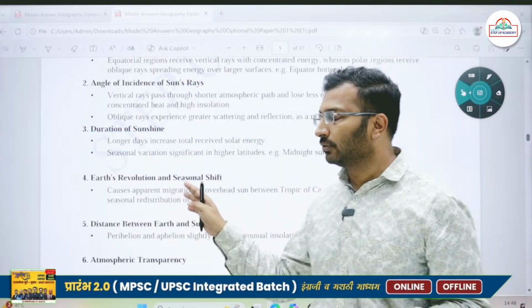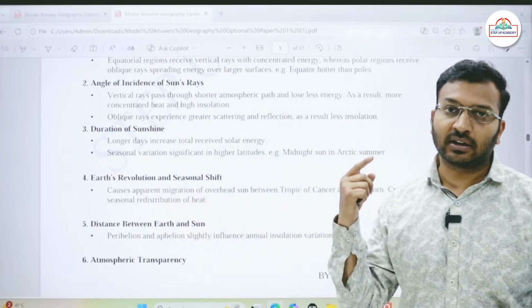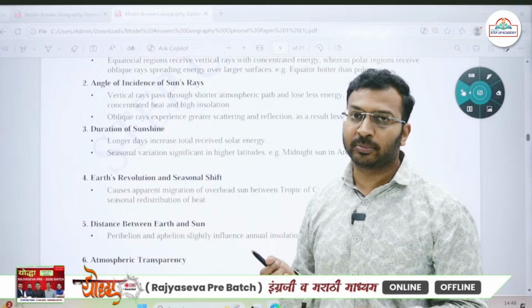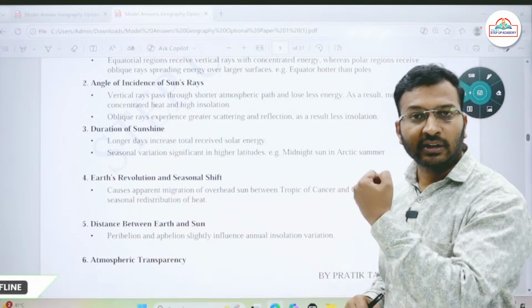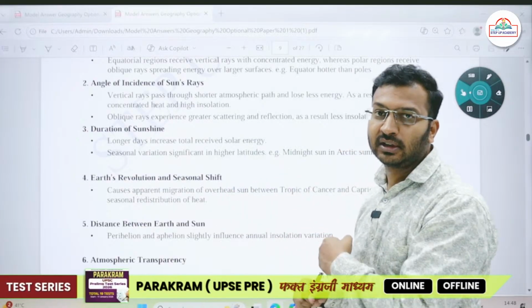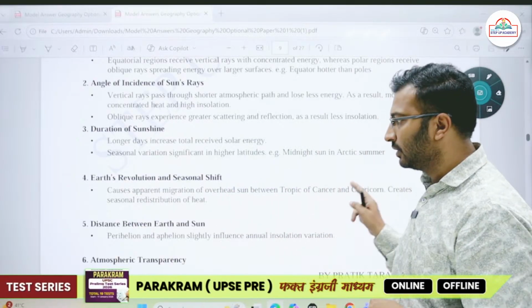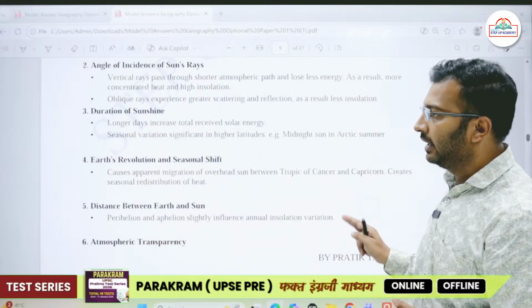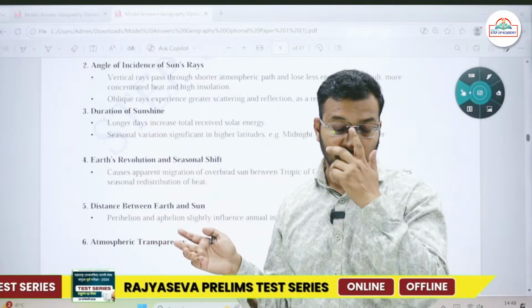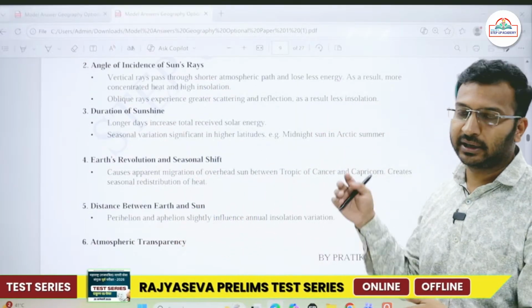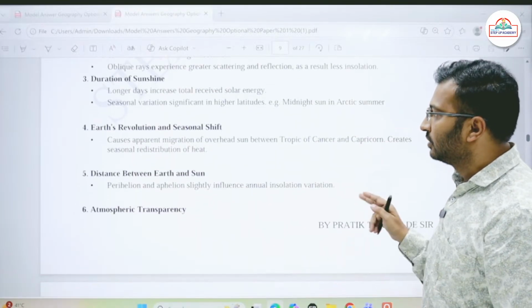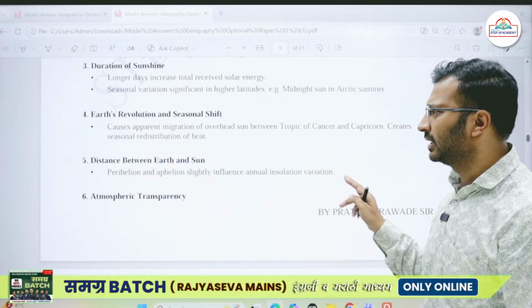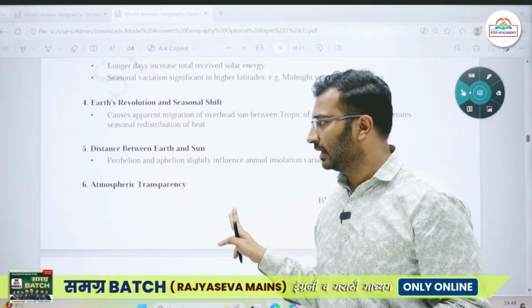Then the earth's revolution and seasonal shift. We know that earth revolves around the sun in an elliptical orbit, so we have two positions, the perihelion and the aphelion. At perihelion the earth is nearer to the sun, that is on 3rd January, and on 4th July, at aphelion, it is farther away from the sun, so the insolation will be a little bit less. Then the distance differs between perihelion and aphelion positions.